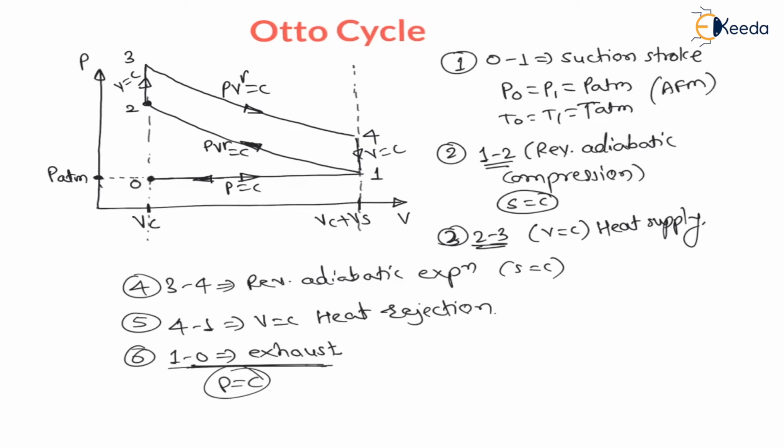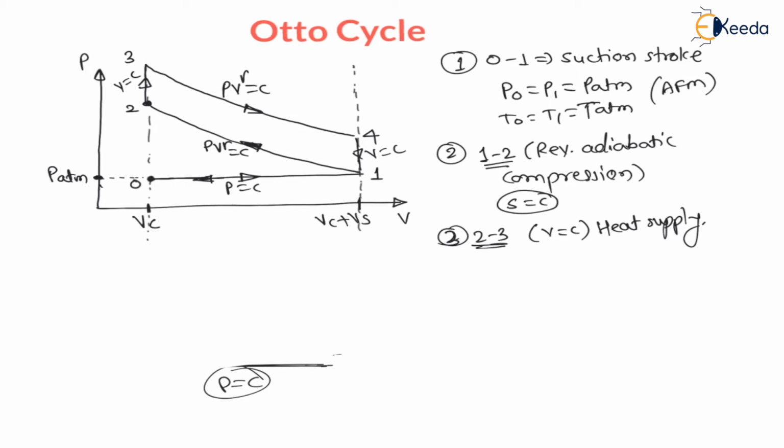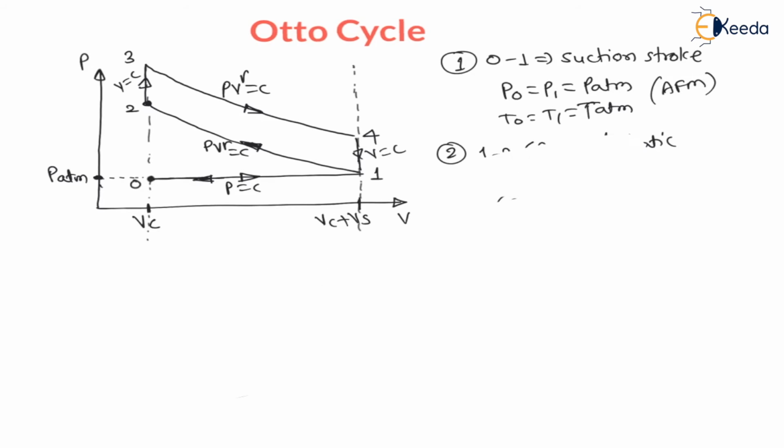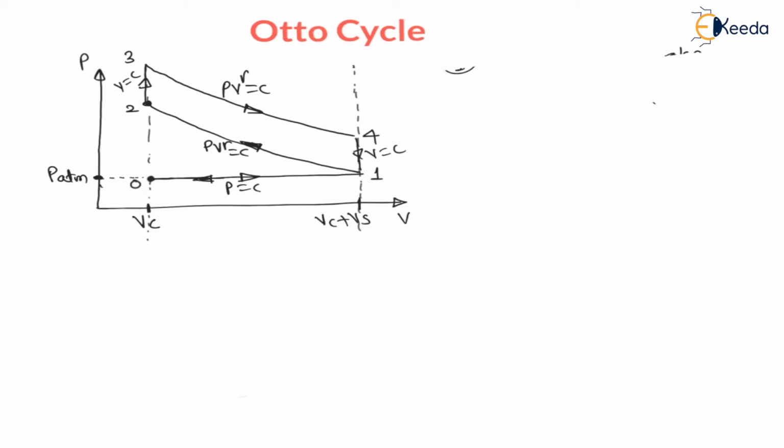Now let us go for the analysis of this cycle. Now my dear students, 0 to 1 and 1 to 0 are the suction and exhaust strokes, which are at constant pressure, which is atmospheric pressure, right? Therefore, for the cycle, you can see here the cycle is from 1 to 2, 2 to 3, 3 to 4 and 4 to 1. 0 to 1 and 1 to 0 are not part of the cycle. The cycle is only 1 to 2, 2 to 3, 3 to 4 and 4 to 1, right?